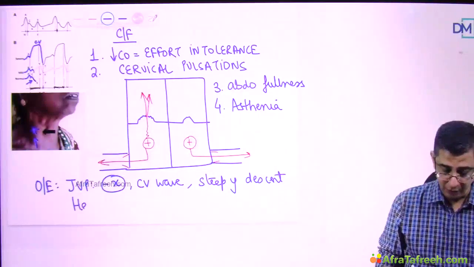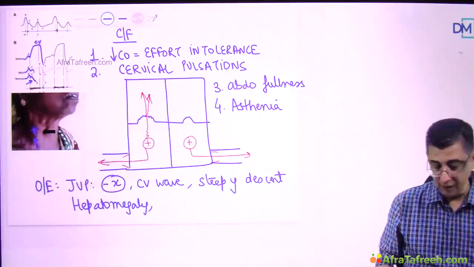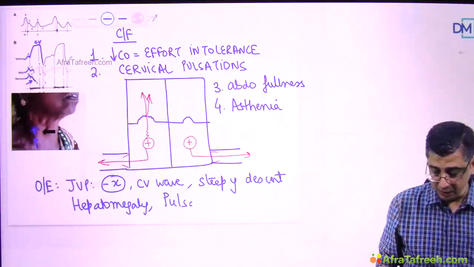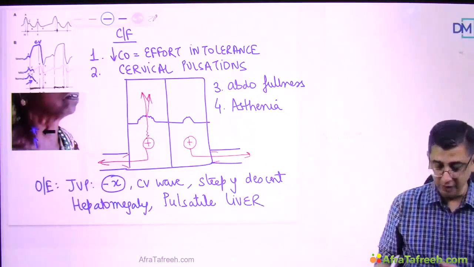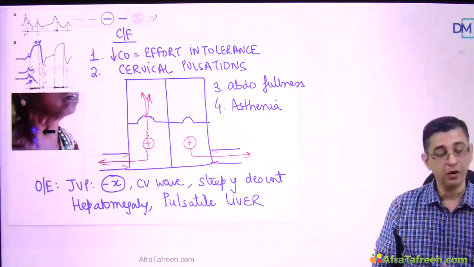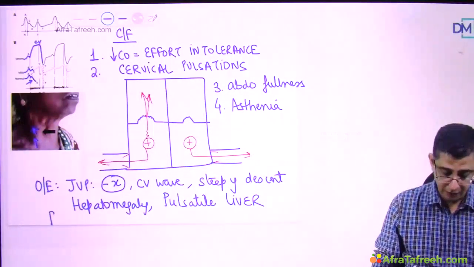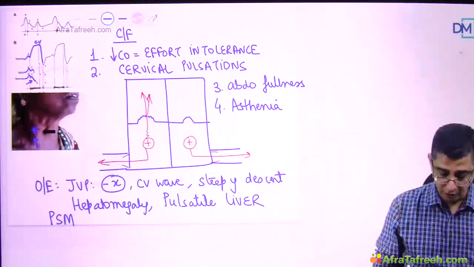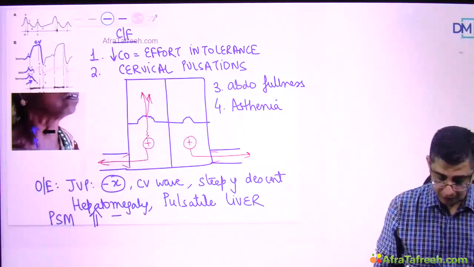Plus there will be a hepatomegaly. The enhanced liver span of the patient will be there, and they will also mention the word pulsatile liver. This time the pulsations of the liver will be during the phase of systole. When the ventricles are contracting, this event is occurring. So pulsatile liver would be present, and then these patients would have a pansystolic murmur, PSM. This pansystolic murmur will increase on inspiration.